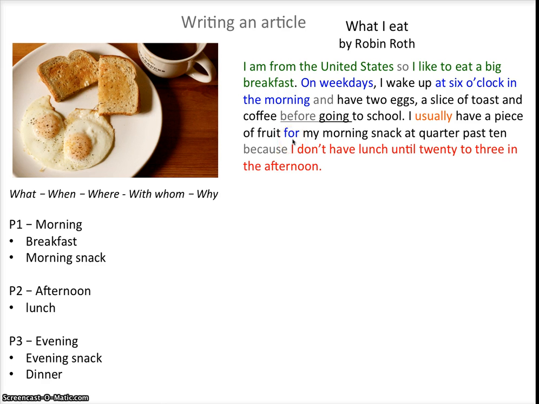For is a preposition that we can use to talk about what we eat for a specific meal. So if we're referring to the snack, we can say, I have fruit for my snack. I have eggs, a slice of toast, and coffee for breakfast. And I have something larger for lunch.